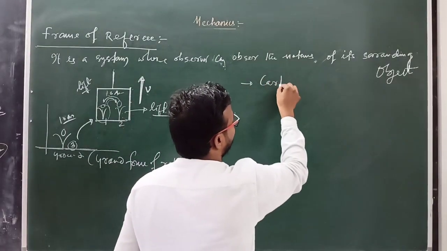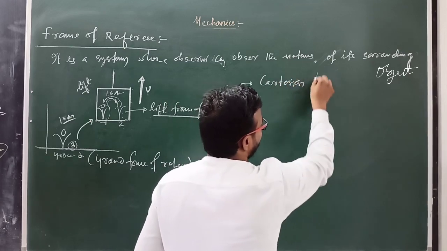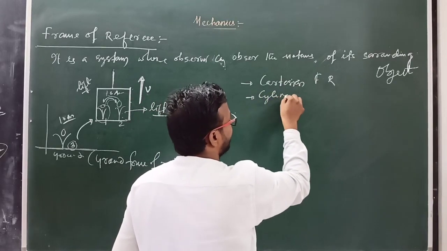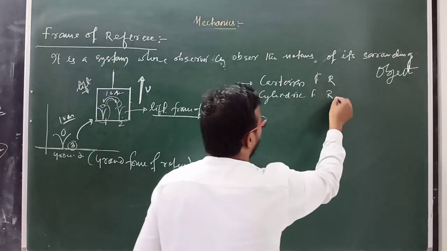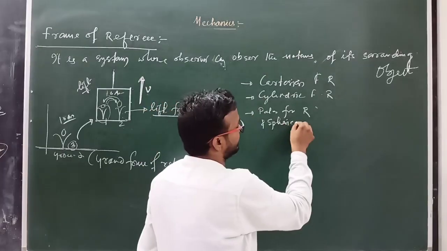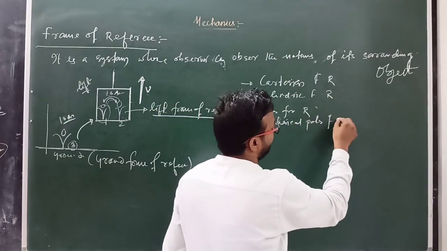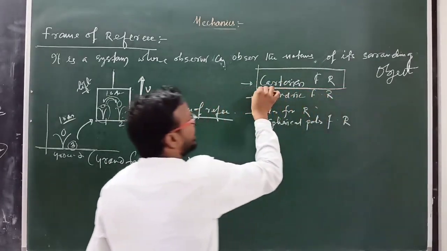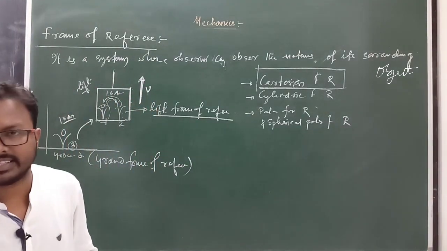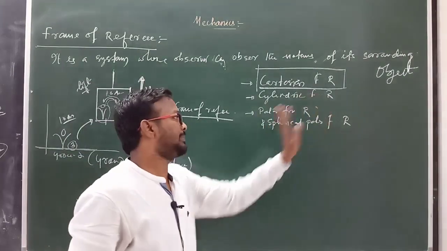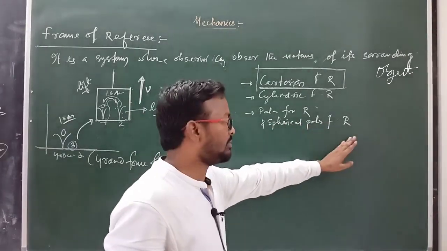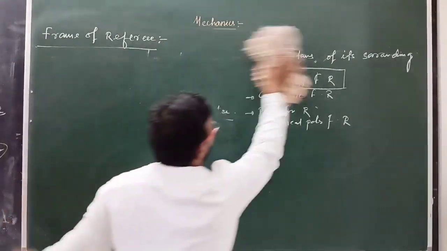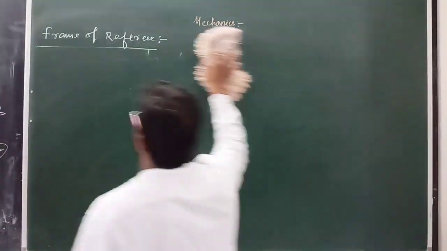First one is known as Cartesian frame of reference, second one is cylindrical frame of reference, and third one is spherical polar frame of reference. But here we only discuss Cartesian frame of reference. Clear? The cylindrical frame of reference and spherical polar coordinate system you will study at a higher study level, but here we will discuss only the Cartesian frame of reference.